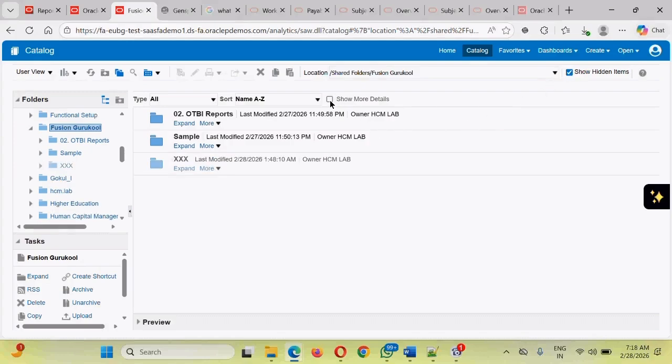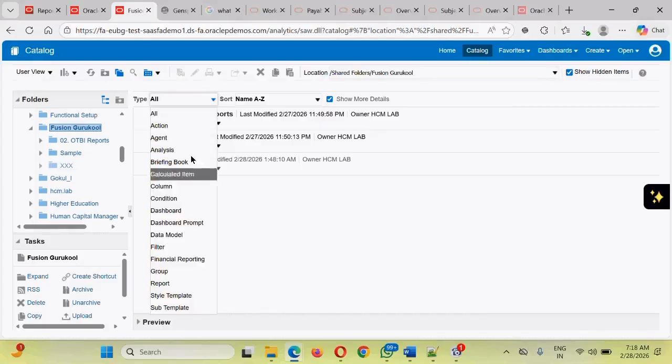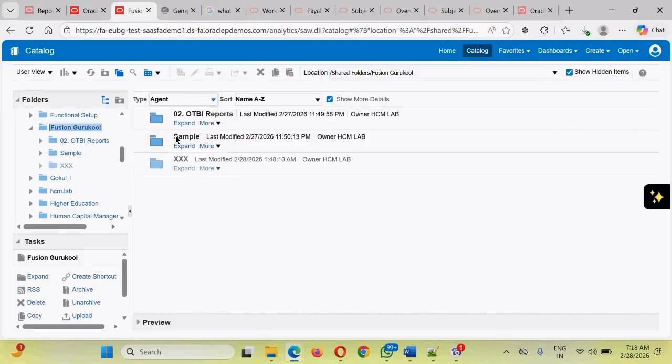Guys, there is one more checkbox available here to show more details. Click on this, and it will give you more details about anything which you have kept. If you want to see all the components, keep it as All. If you want to see only one specific component type, called agent, select like this. If there is an agent, the agent will be displayed. If there is no agent, only the components of the same type will be displayed.